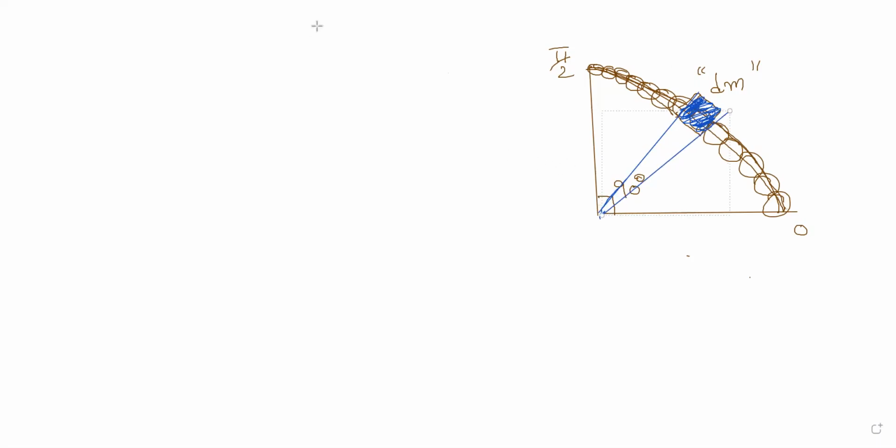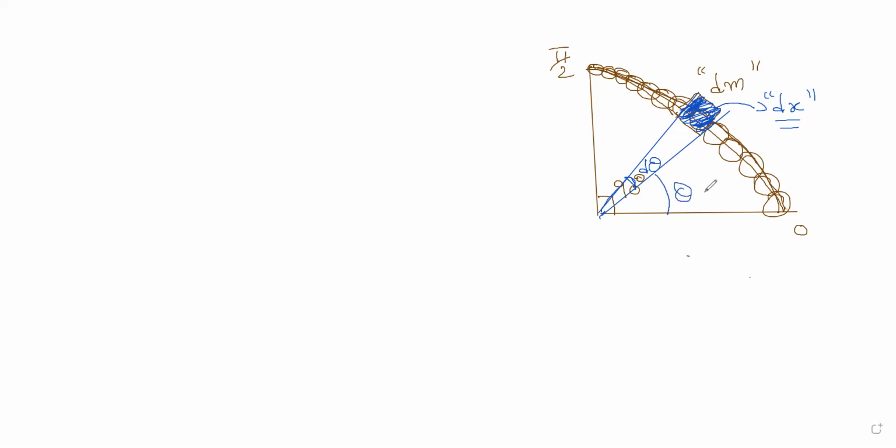Now this subtends an angle of d theta. The dm mass will subtend an angle of d theta, and the dm mass will be of length dx. Is this part clear? And this subtends an angle of theta with respect to the x-axis.